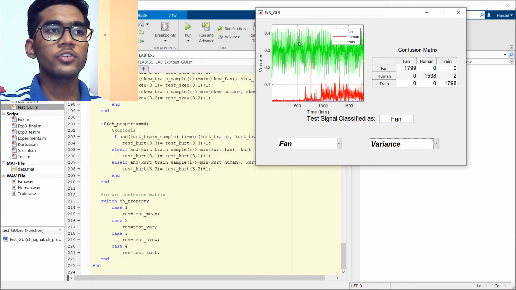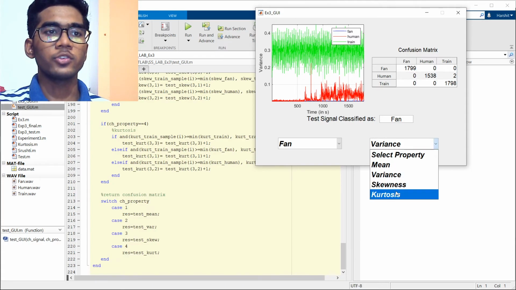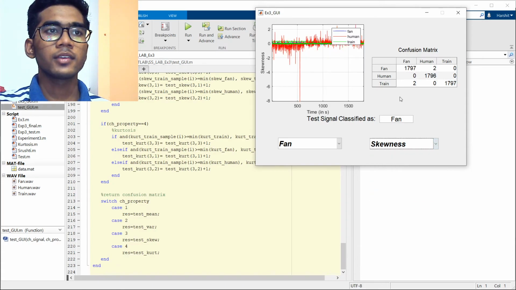Here we also get to see these properties graphically, and we get a confusion matrix. As we are testing the fan signal, we will see the fan row. So here the maximum elements are in the fan row only, so it is rightly classified as fan. Now let me check for the skewness property, and here also we see that it is rightly classified as fan.